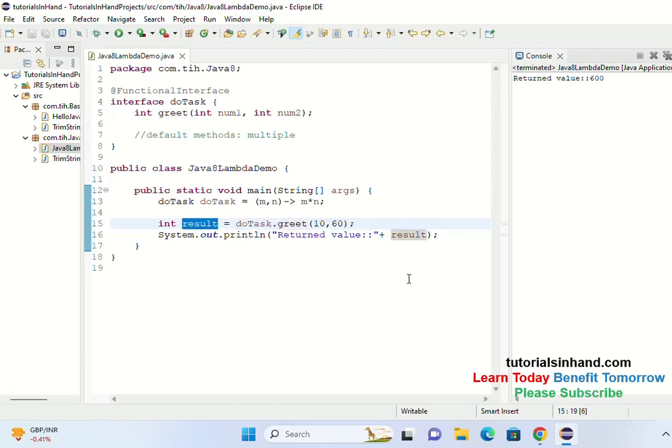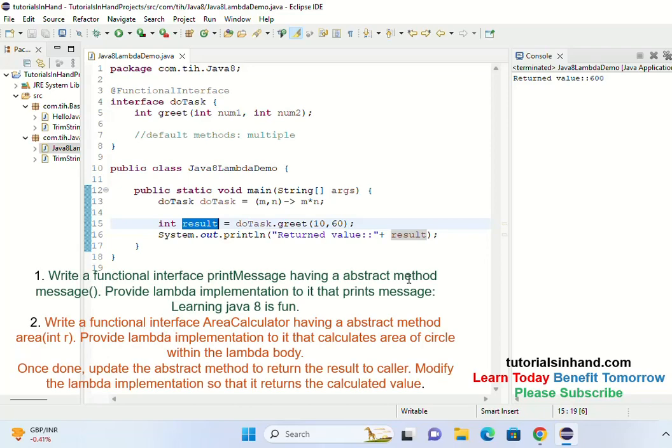So hope you have understood this one. So I would request you to go ahead and play around with different things. So here I am giving you some tasks which you should do, and if you are able to do it perfectly, then you should understand that you have really understood the Java 8 feature lambda expression to some extent, and then you have also understood how to provide implementation to any functional interface using lambda expression. So your programs are at the screen.